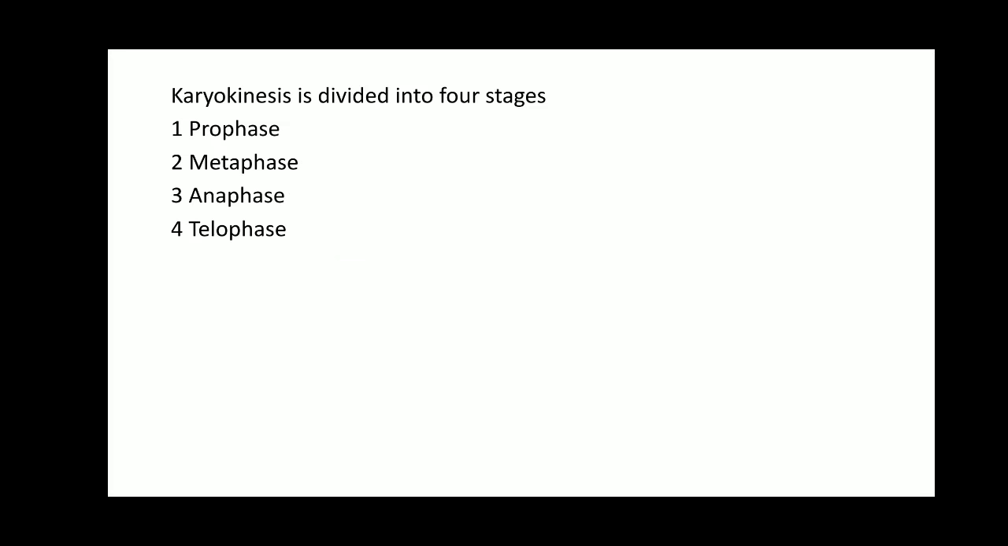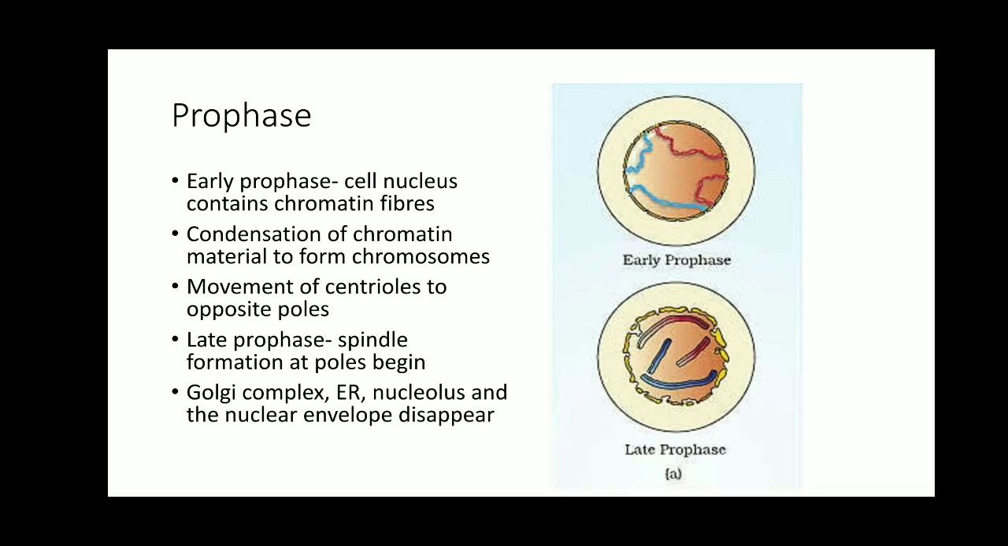But there are no clear-cut boundaries where one stage will end and another stage begin. It is all based upon the specific events that are taking place. Based on that, karyokinesis is divided into four stages: prophase, metaphase, anaphase, and telophase. Now let us see each stage or each step in detail.